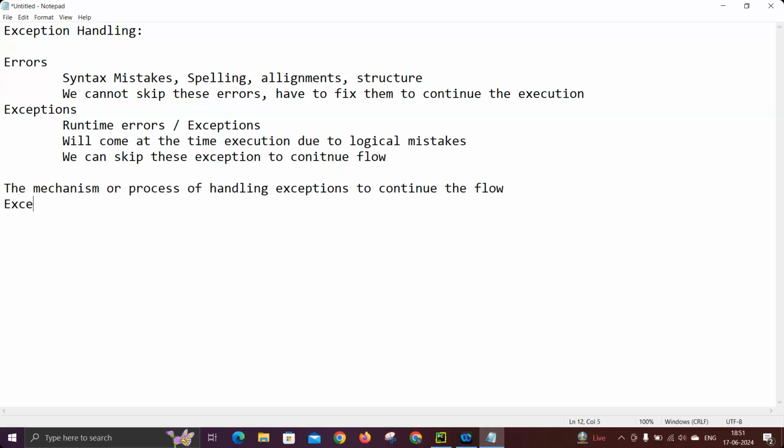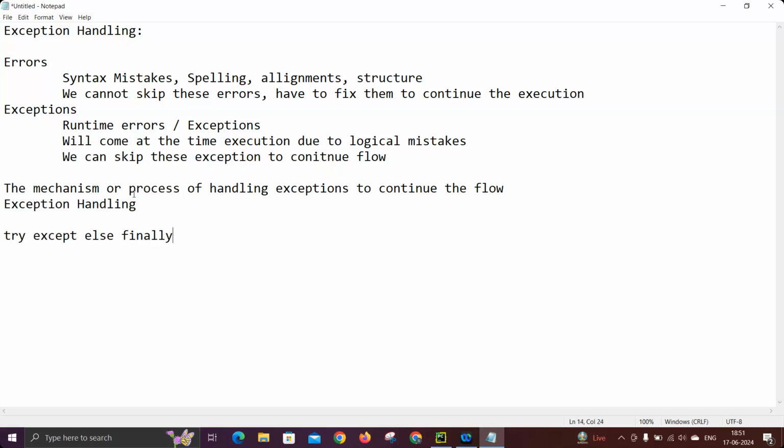Technically it is called exception handling. For this we use try, except, else, finally blocks. These are the 4 blocks which we commonly use to handle exceptions at runtime.